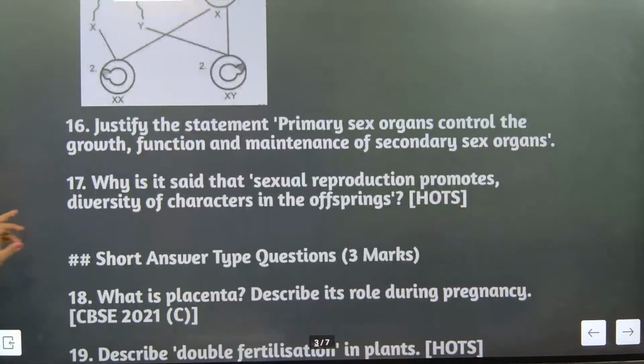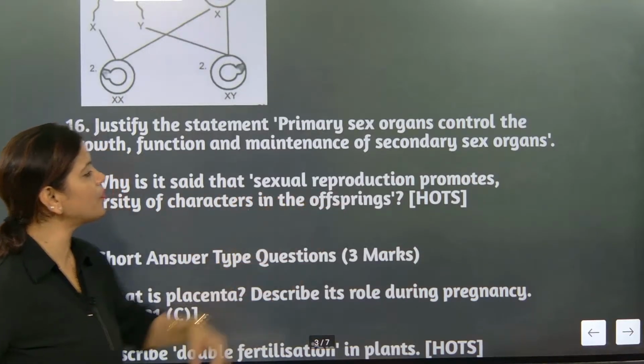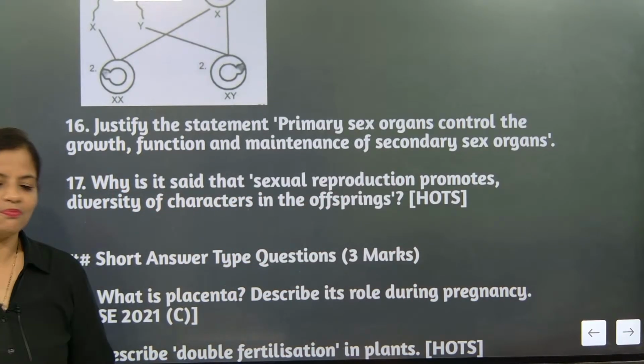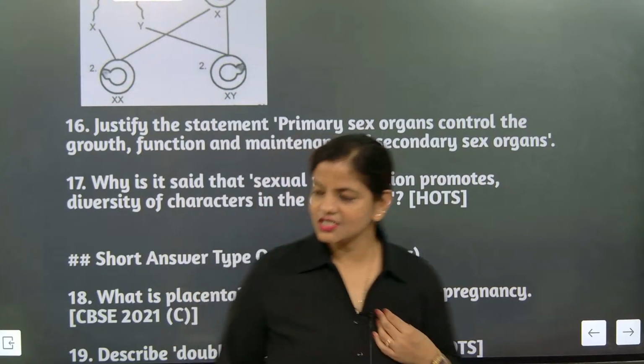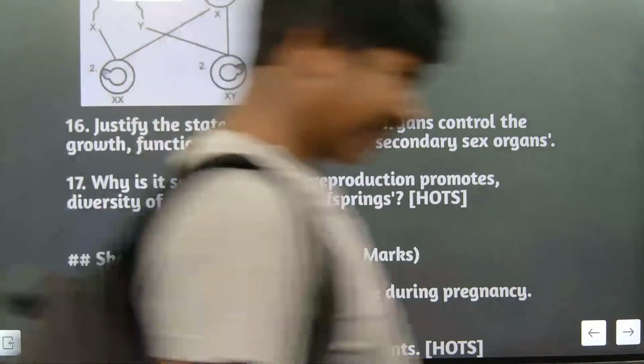Why is it said that sexual reproduction? Wow. These idiots will give me a heart attack.